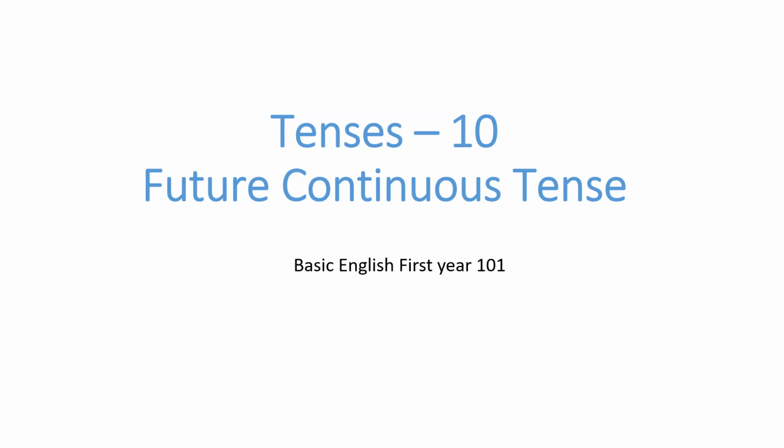With the present, you will be using am, is, are, and with the past, you will be using was and were. And remember, with the future continuous, you will be using will plus be plus base form of the verb plus ing. So this is how you will be using the continuous. The continuous tense is also known as the progressive: present progressive for present continuous, past progressive, past continuous, future continuous or future progressive tense.